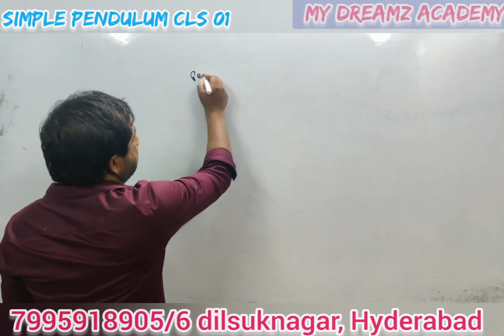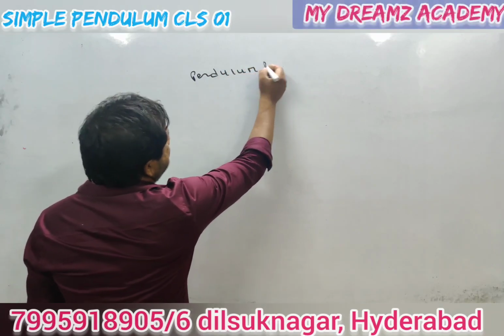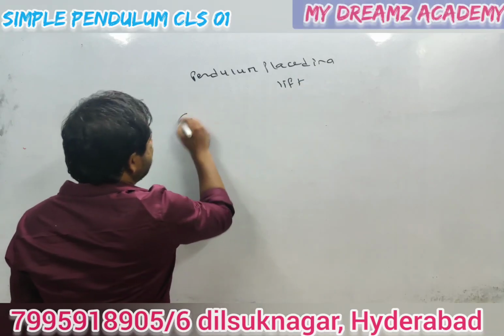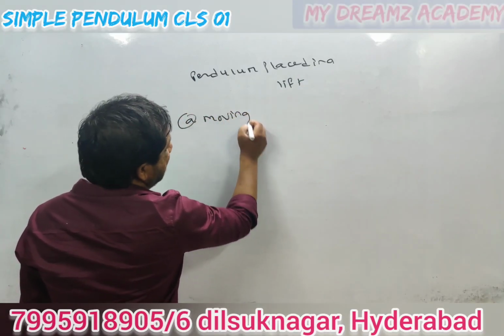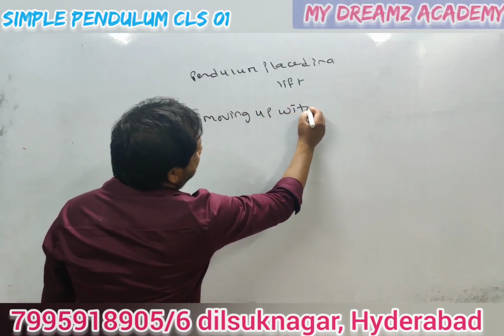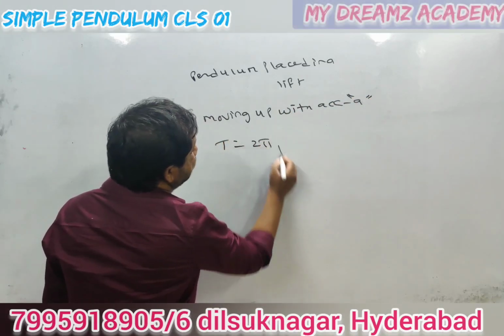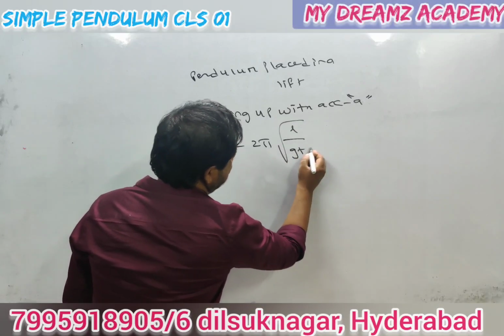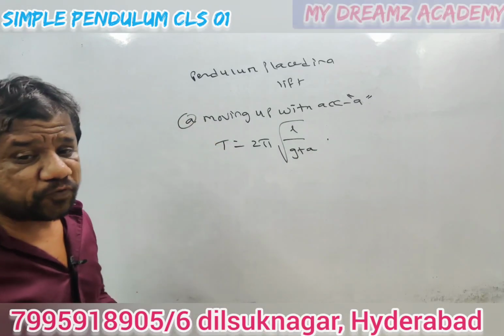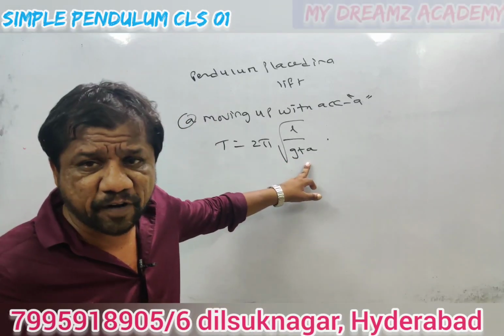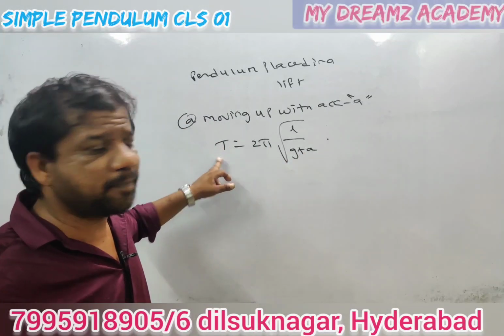Consider the pendulum placed in a lift. Now this lift is moving up with acceleration a. Then the time period becomes 2 pi into root of L by (g plus a). Why? Because when the lift is moving up, it has to move against gravity, so the effective acceleration will be g plus a. The time period will be this now.